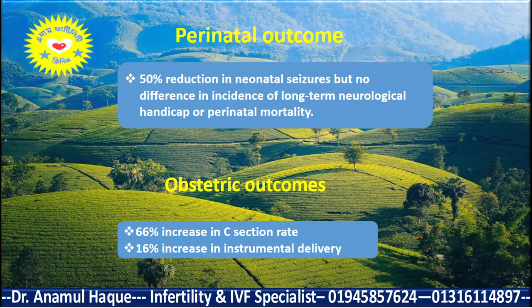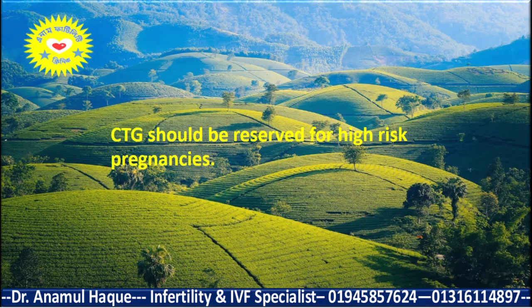That is why CTG should be reserved for high risk pregnancies, not all pregnancies, because unnecessary close monitoring increases the cesarean section rate and the instrumental delivery rate. So CTG should be reserved for high risk pregnancies only.